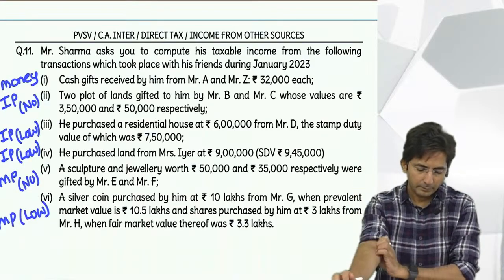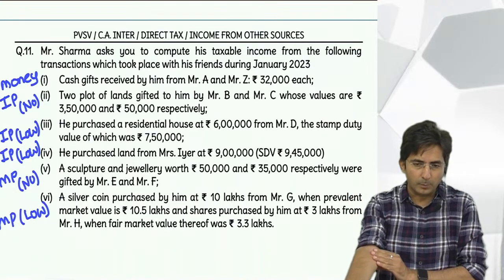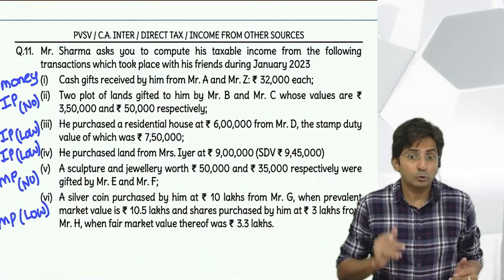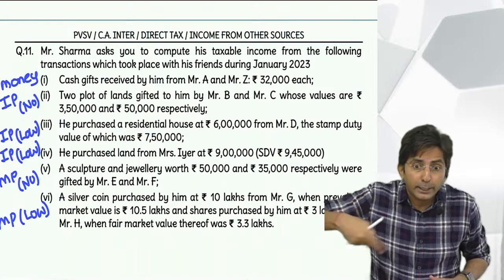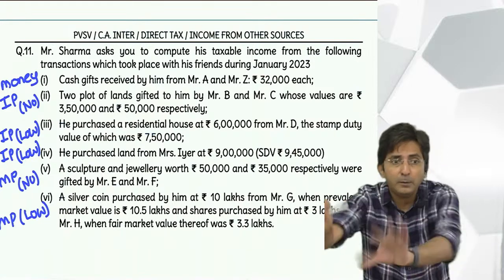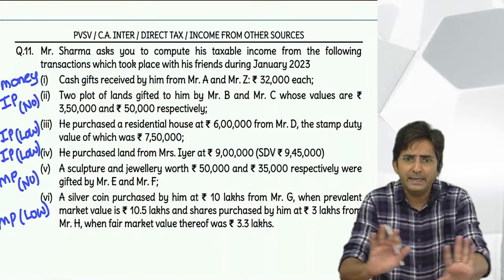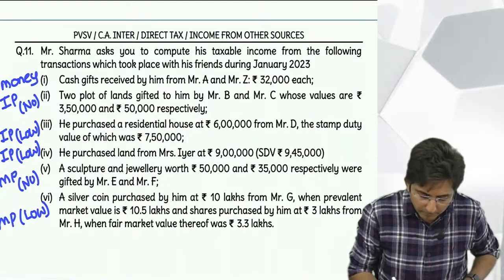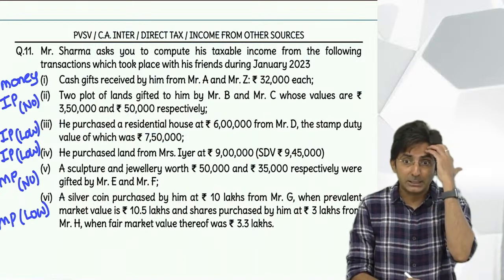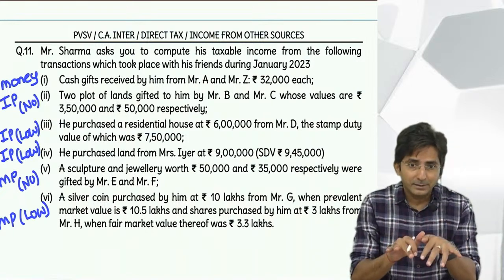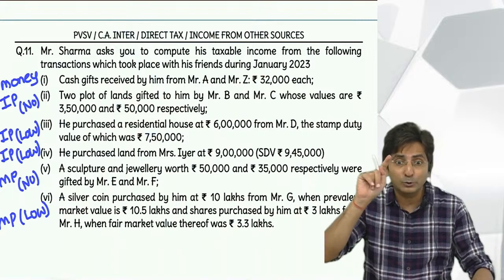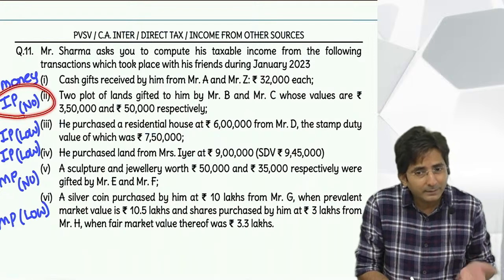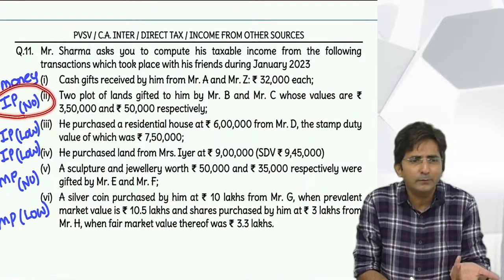Then our next point is immovable property. See, in immovable property, anyways, we don't do aggregation, so I don't have to worry. The next point is again of immovable property. Every point is individual, because I said it's per property. And in immovable property, tension arises if it is at low price, because that 10% thing also you have to check. But is this a tension point or a simple point? Simple. This is no price. Then you have to simply see 50,000.